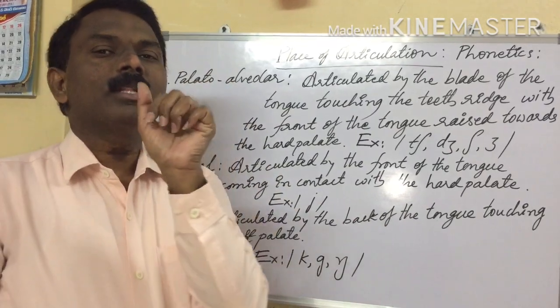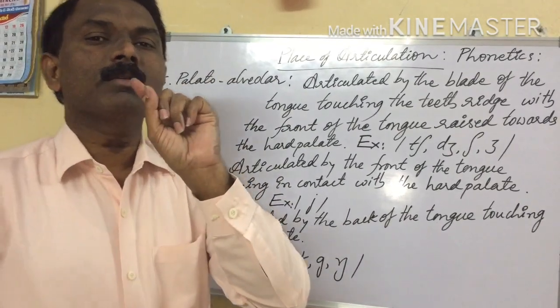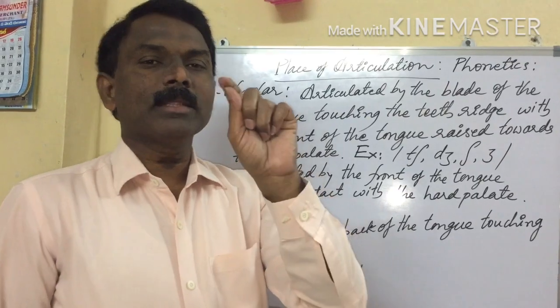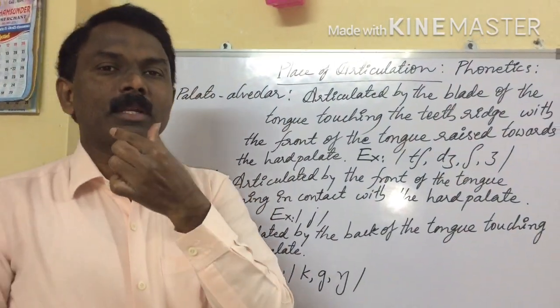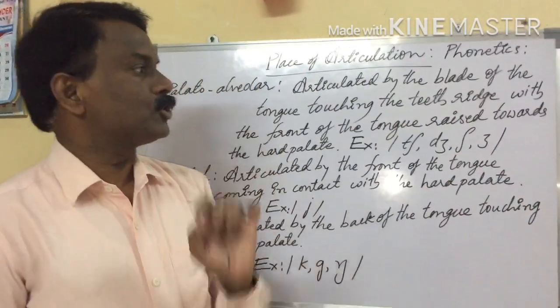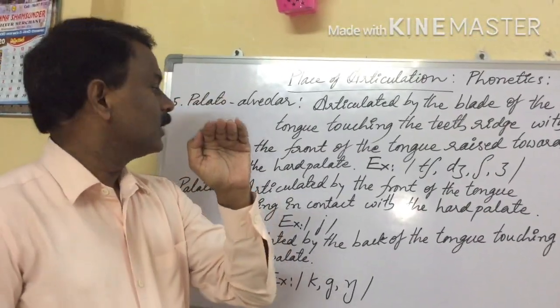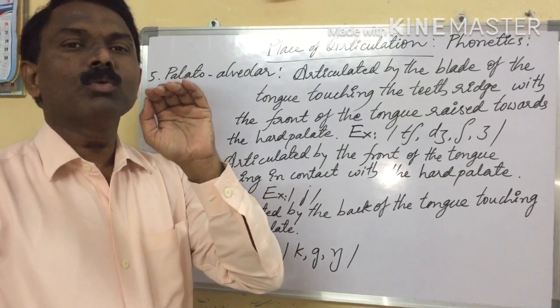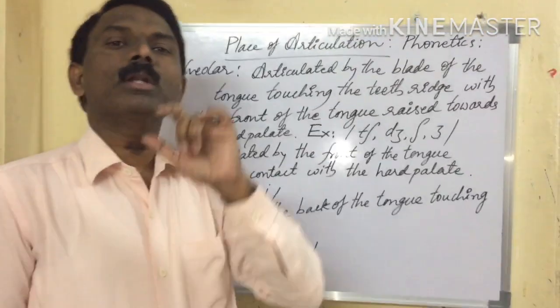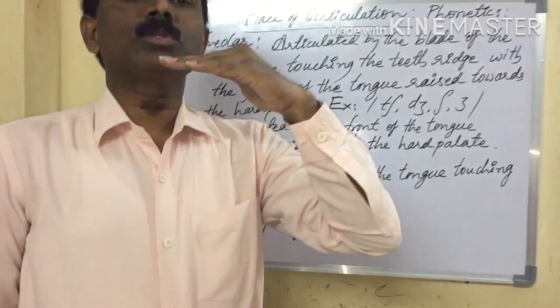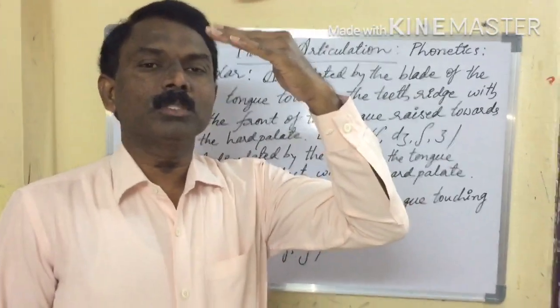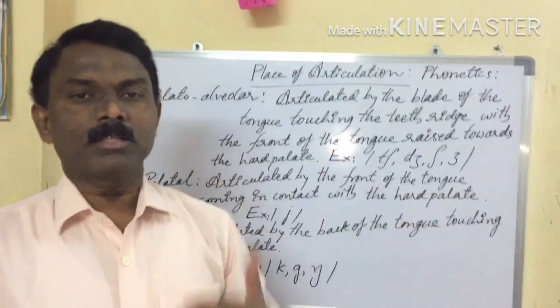What's the teeth ridge? The inner part of the teeth is called the teeth ridge. So the blade of the tongue touches the teeth ridge with the front of the tongue raised towards the hard palate. What is the hard palate? The part opposite to the tongue in the mouth is called the hard palate.